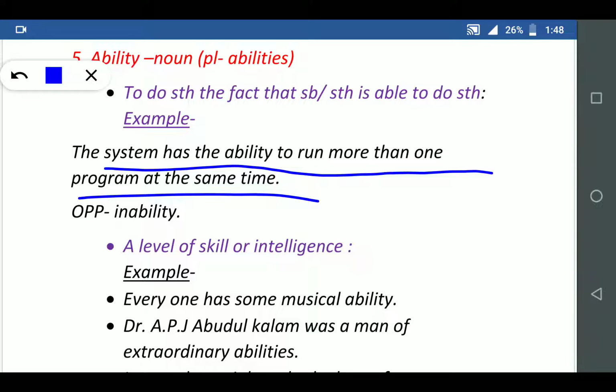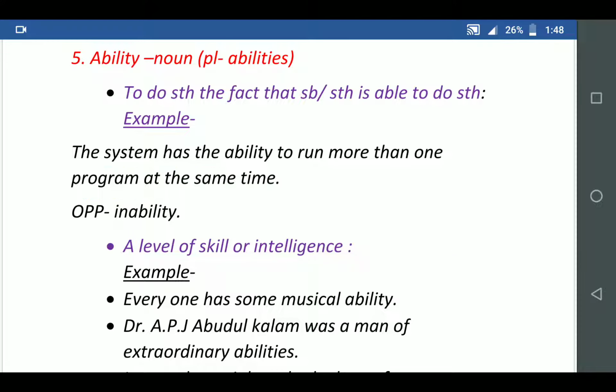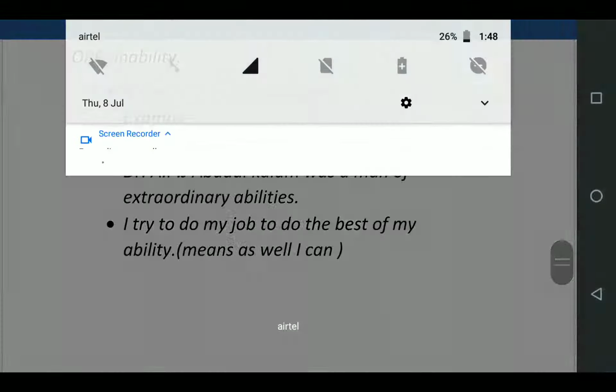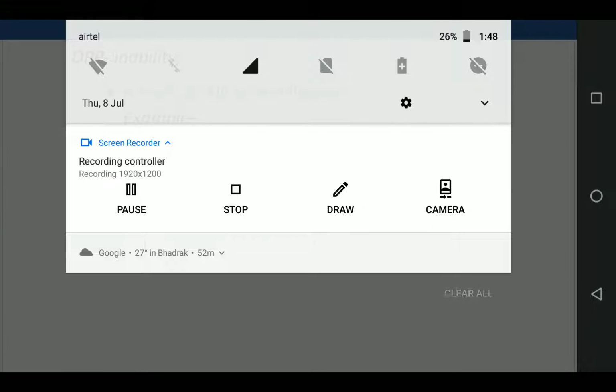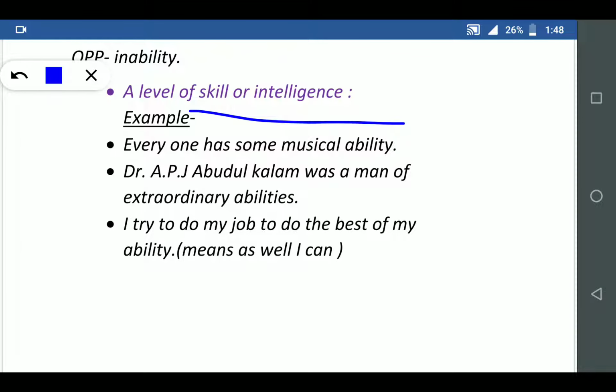There is another meaning of ability: a level of skill or intelligence. Example: everyone has some musical ability. Dr. APJ Abdul Kalam was a man of extraordinary abilities. He had many qualities, a high level of skill and intelligence.